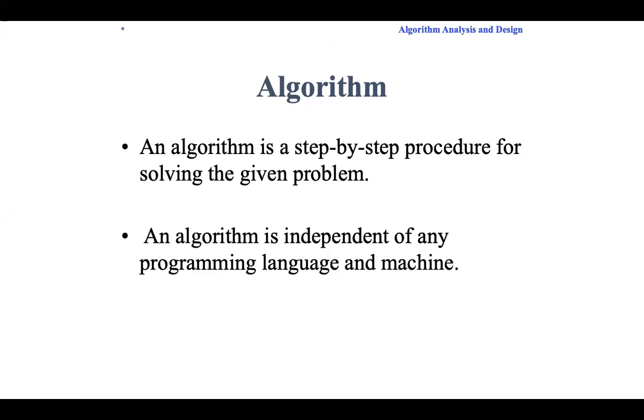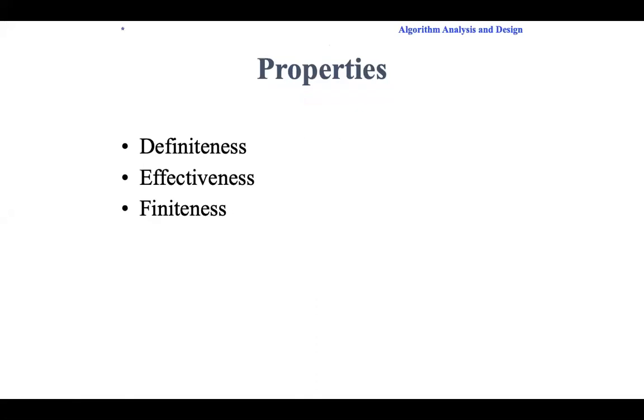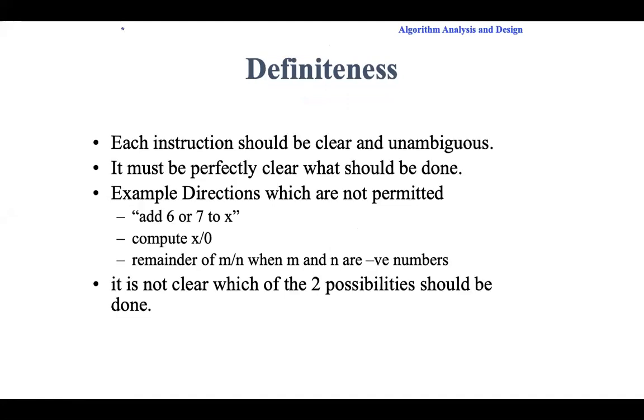A simple module. What is an algorithm? So, properties of an algorithm. What should be there in an algorithm? Definiteness, effectiveness, and finiteness. So what is definiteness? Each instruction should be clear and unambiguous. When you are writing instructions in the algorithm steps, everything should be clear. There should not be any ambiguity.